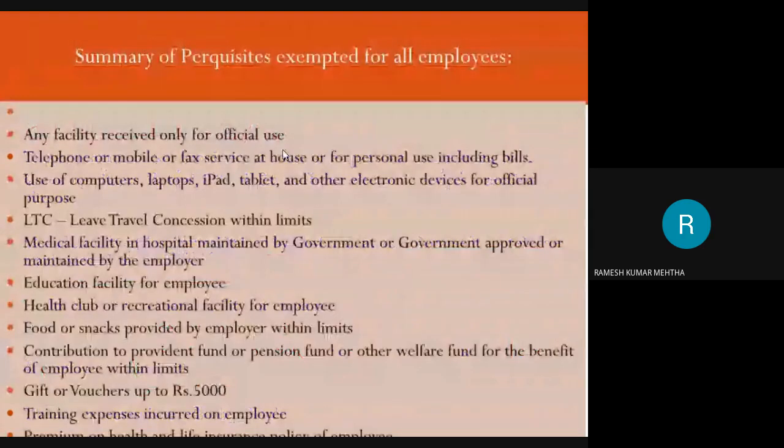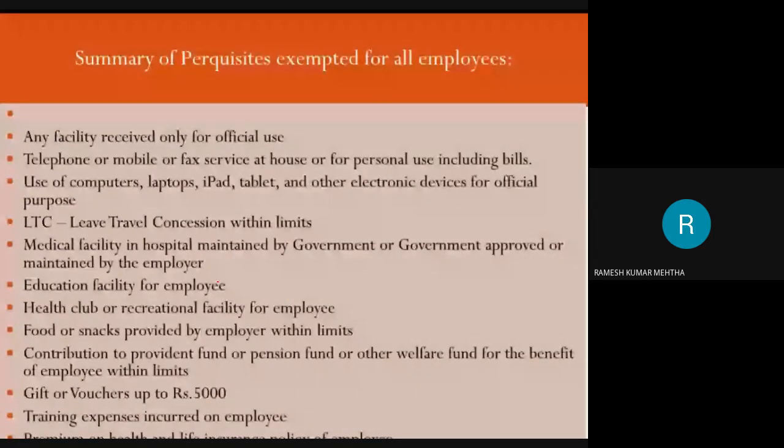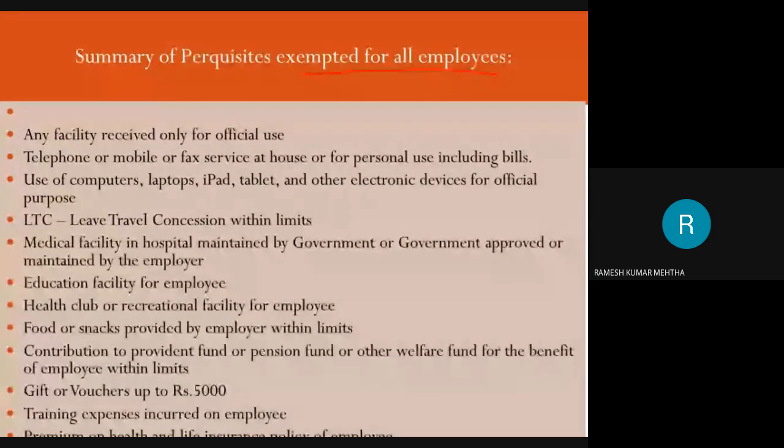So the summary of perquisites exempted for all the employees is in front of you. I will skip this one, because in the forthcoming classes we are going to talk about all this in detail. But I will just cover something. Summary of perquisites exempted for all employees. Even though it is a perquisite, it is fully exempted from tax.